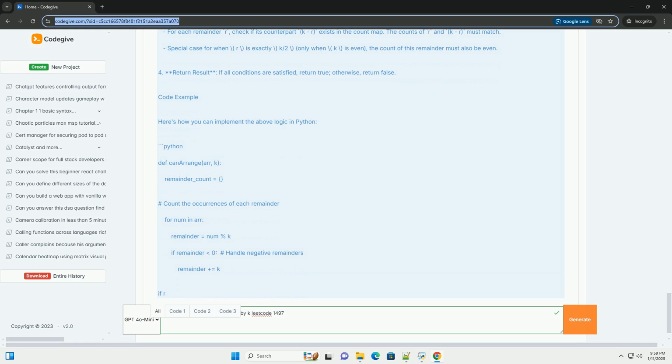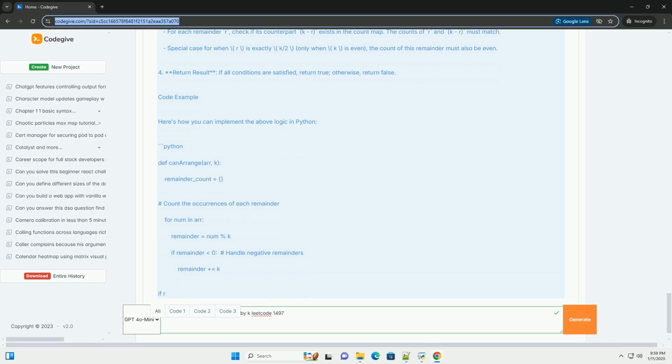Python code example. Here's how you can implement this logic in Python. Explanation of the code. 1. Remainder calculation. We calculate the remainder for each element in the array and adjust it to be non-negative. 2. Frequency counting. We fill a list remainder_count where the index corresponds to the remainder, and the value at that index is the count of elements yielding that remainder. 3.